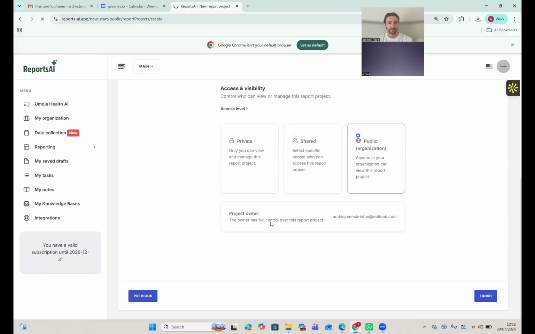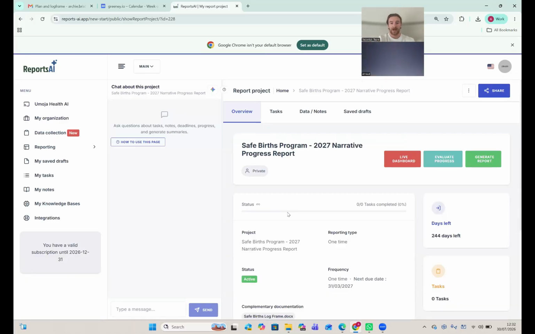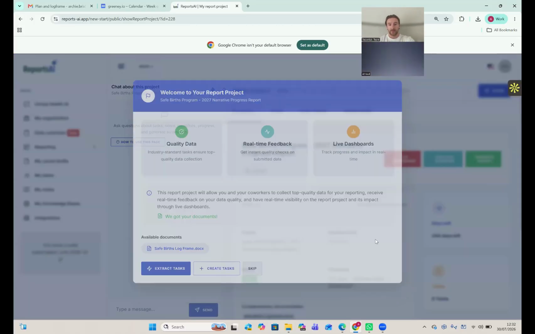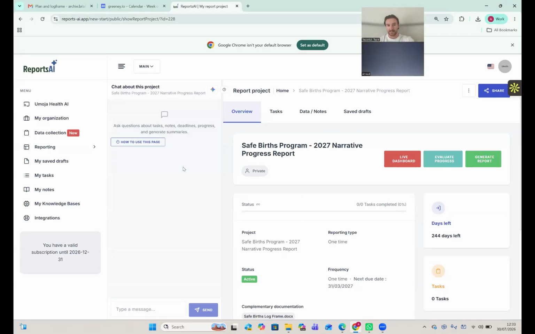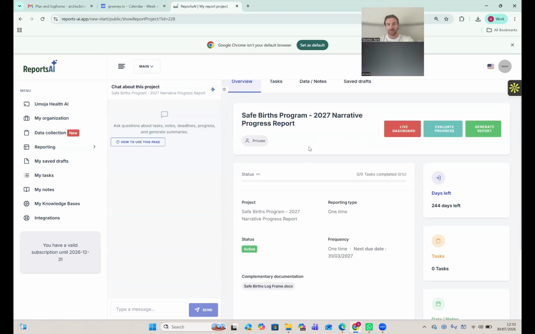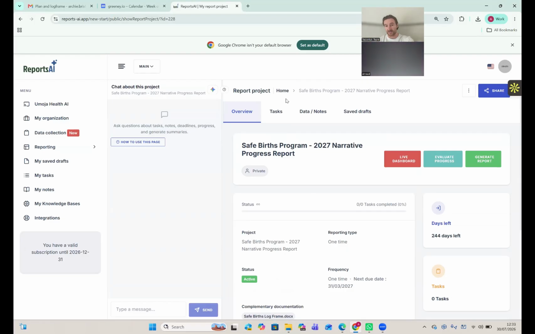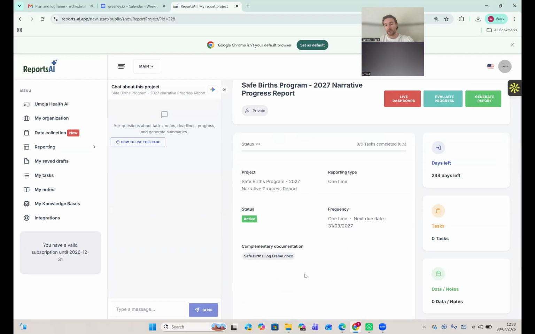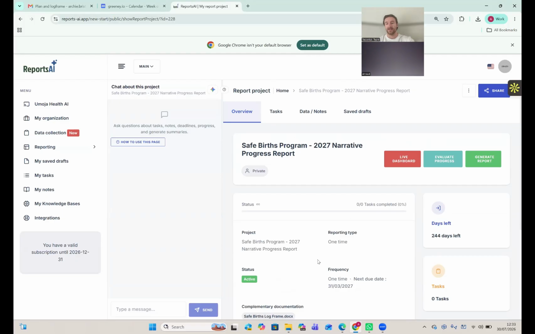Created. Cool. So we now have that report project created. You get this lovely dashboard here where you can see how many days until the next report is due, the project title, and you'll be able to see tasks once they get created. And you can see the complementary doc is that Safe Burst log frame. That complementary doc is almost like the reference point for this project, and it's giving the platform context of what this is about. Any data that gets collected within this project will get referenced back against that log frame.